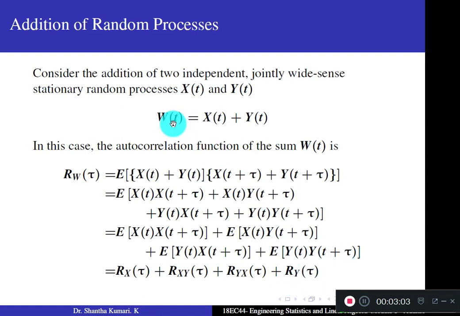So when you take the autocorrelation function of the sum of two random processes, we get Rw of tau in this form, a sum of 4 terms.